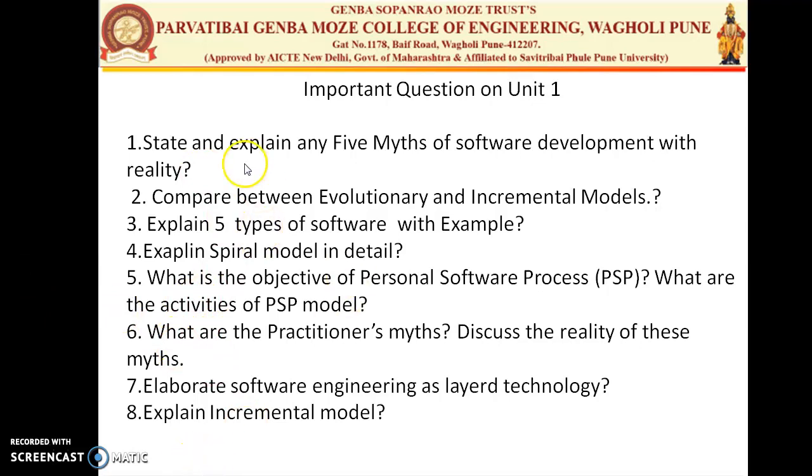Here are some important questions from unit 1 which were asked in a university examination. I have listed some of them here. It's your duty to read the questions and try to find the answers, and assignment 1 will be based on these 8 questions. Assignment 1 will have the 8 questions with the answers. You have to submit within a week. I will give the deadlines in your WhatsApp group.